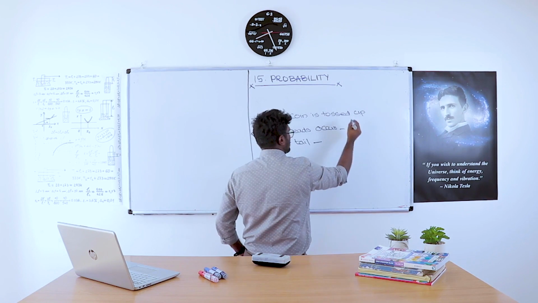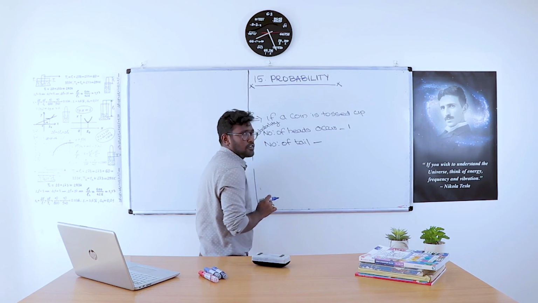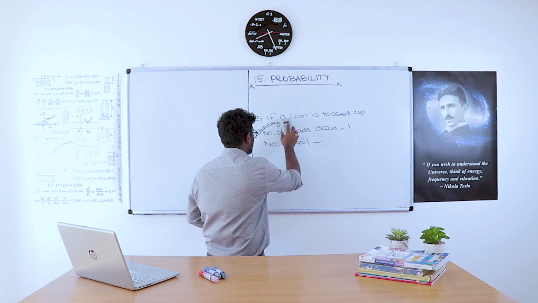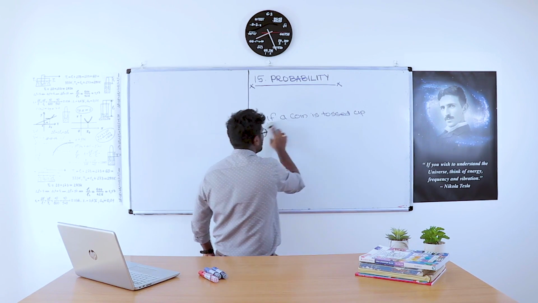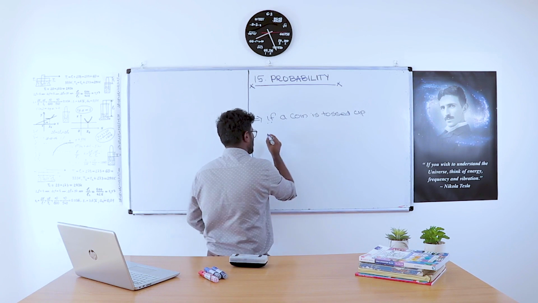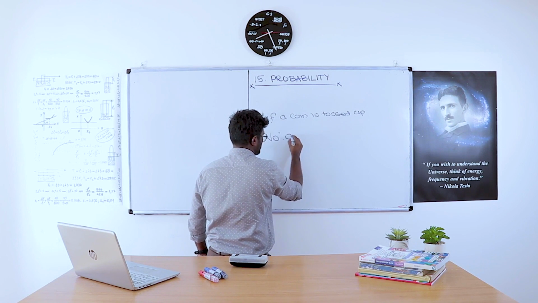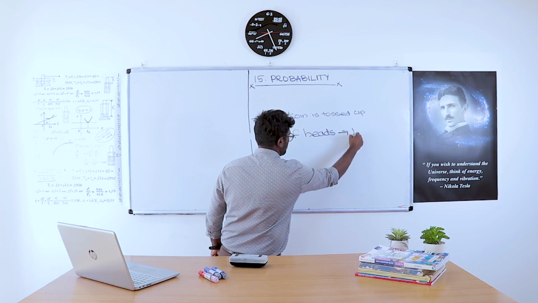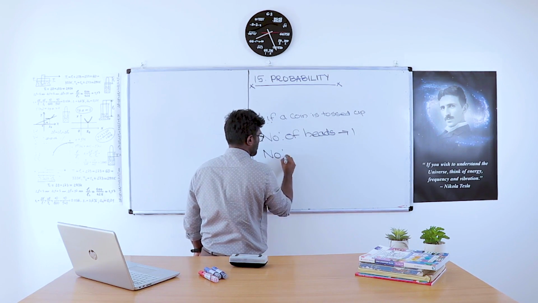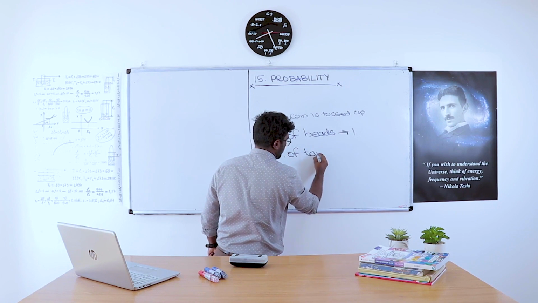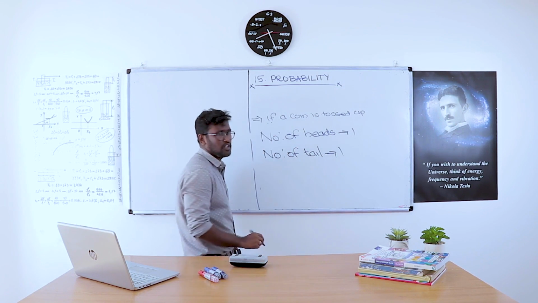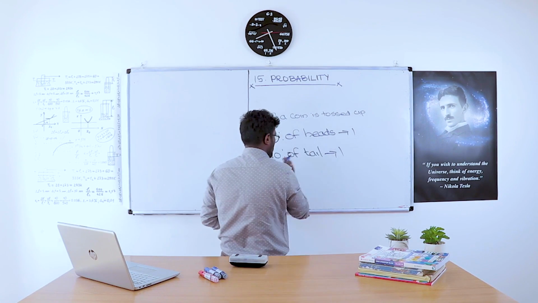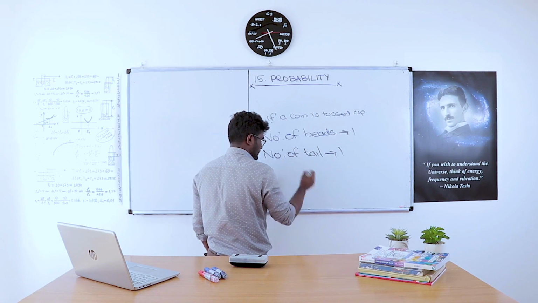So here, if a coin is tossed up, the number of heads that should happen is 1. The chance of the number of heads is 1 and the chance of the number of tails is also 1. It simply means that there is a chance a head should happen and a tail should happen. So the number of heads is 1 and the number of tails is also 1.